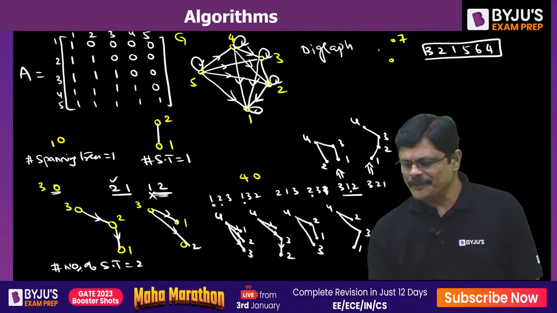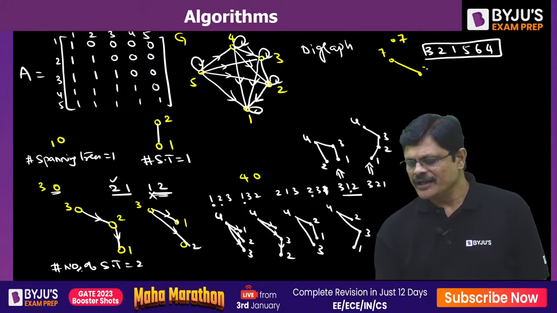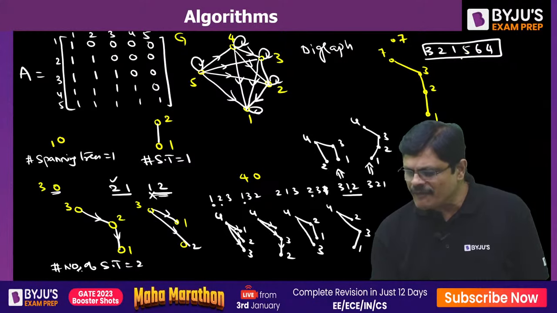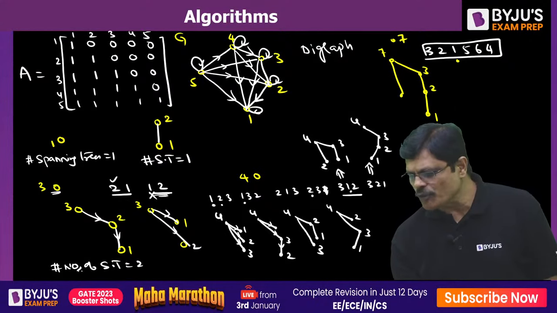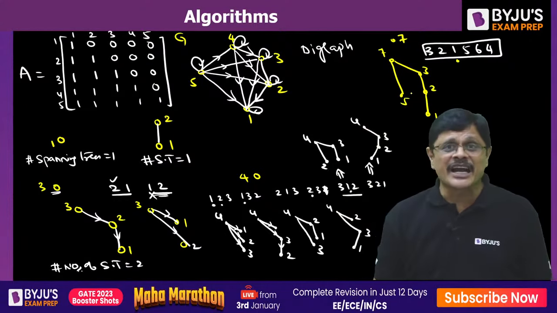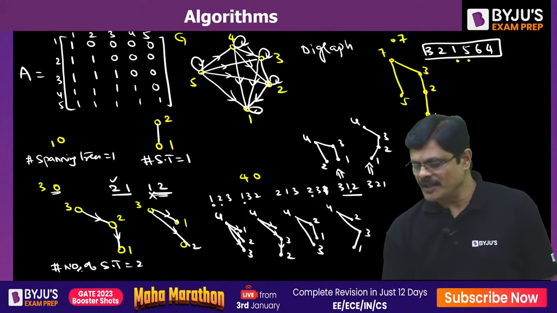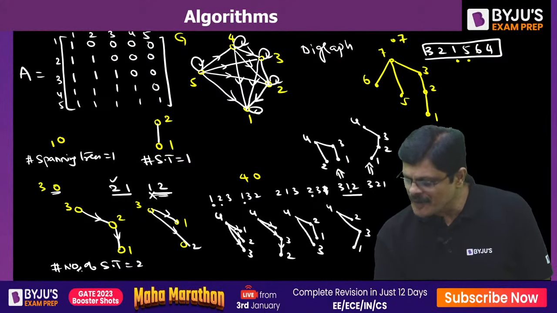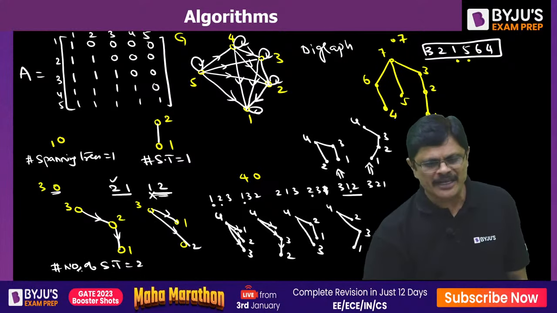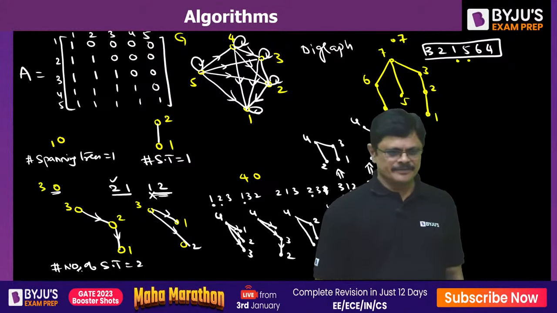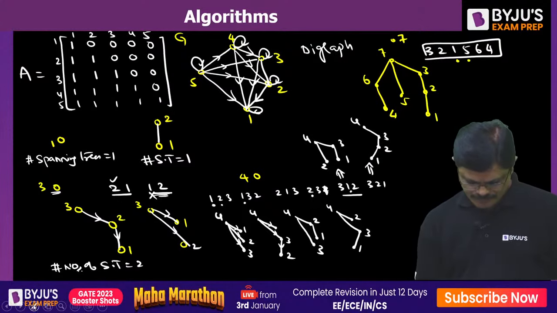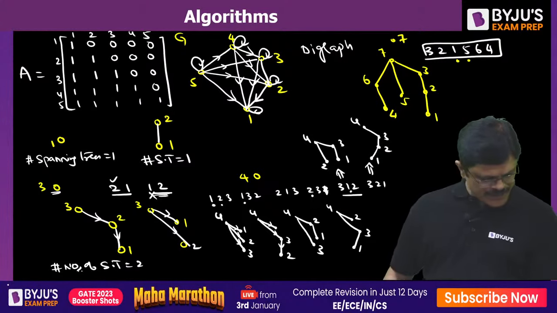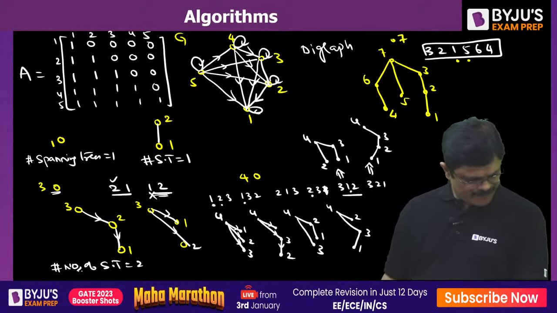So from 7, you can go to 3. From 3, you can go to 2. From 2, you can go to 1. But after 1, going to 5 is wrong. Stop there. Then what you do? From 7, you can go to 5. From 5, you cannot go to the next higher number. Stop there. Here also it is stopped. Then from 7, you can go to 6. From 6, you can go to 4. So this is the spanning tree which is created, my friends. Hope you understand. Very good.